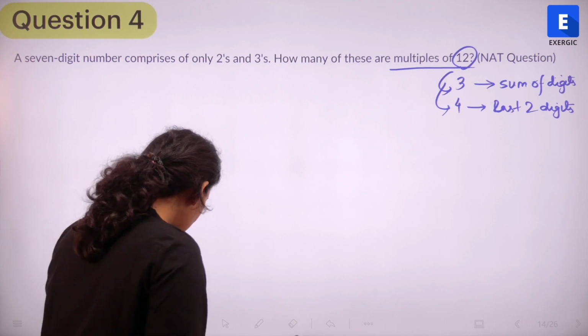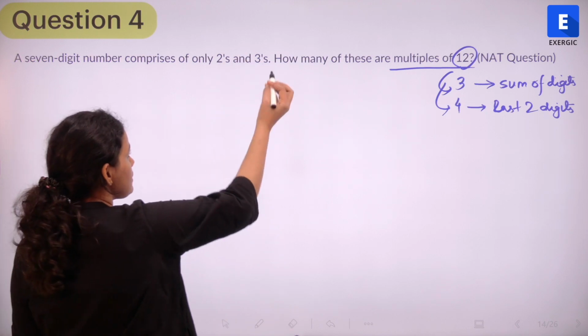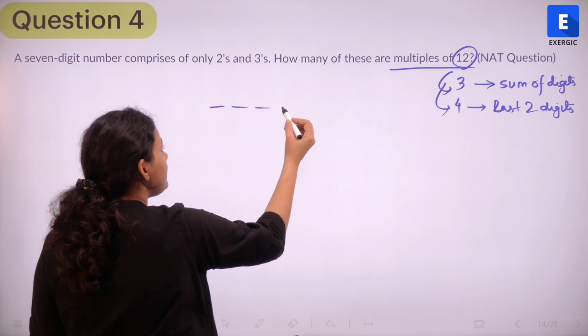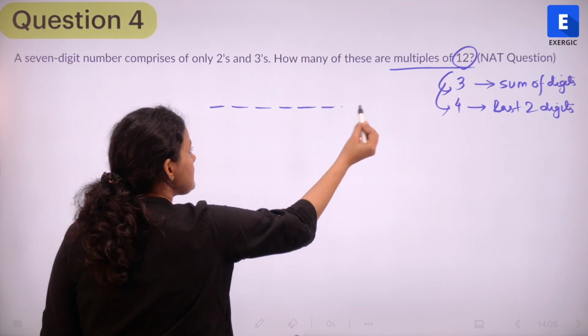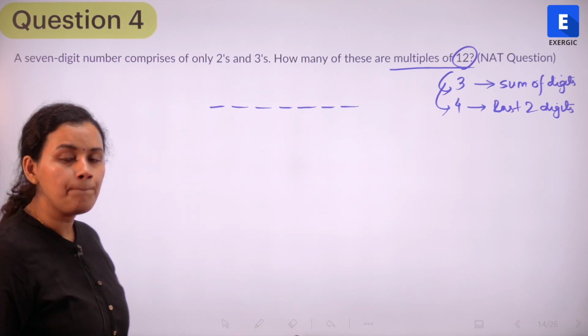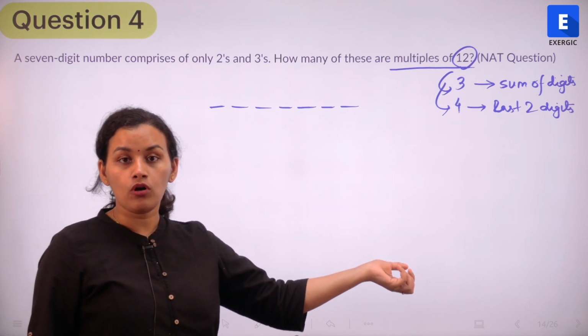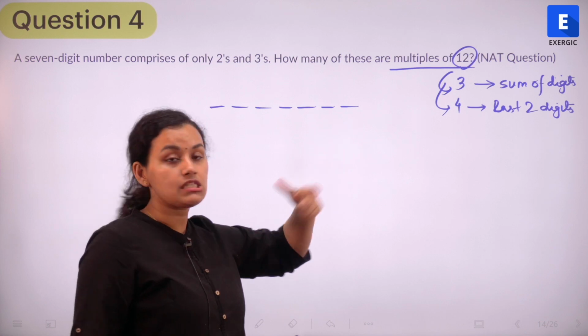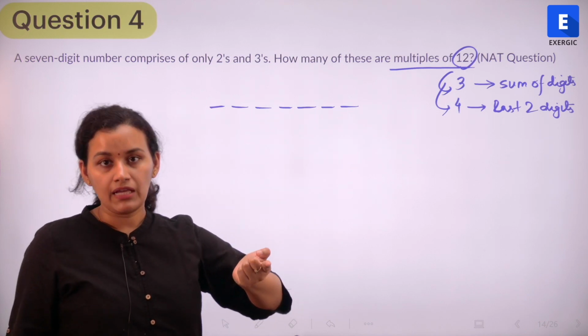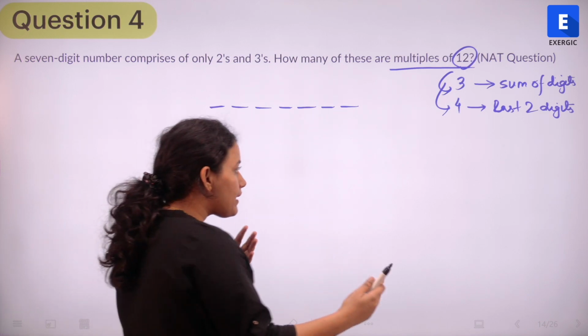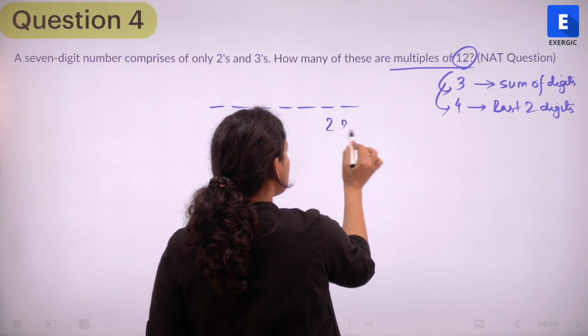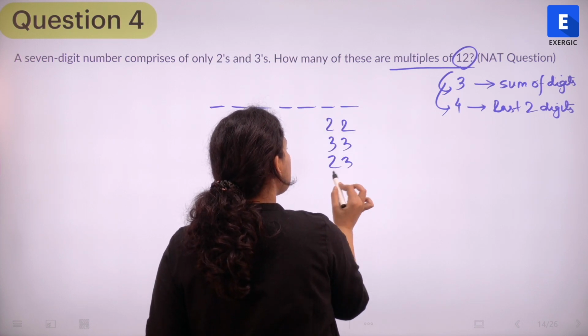What do we have? We have a 7-digit number that comprises of only 2 and 3. So 1, 2, 3, 4, 5, 6 and 7, right? 7-digit number. If I look at the divisibility rule of 4, I know that the last two digits need to be divisible by 4. Now, if I think about combinations of 2 and 3, we can have 2, 2, 3, 3, 2, 3 and 3, 2.